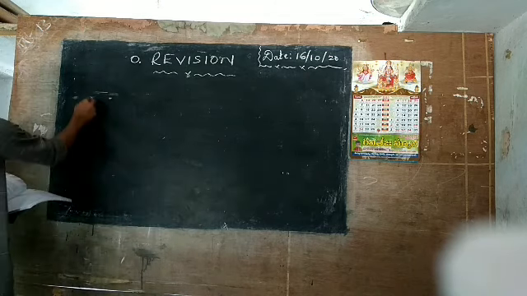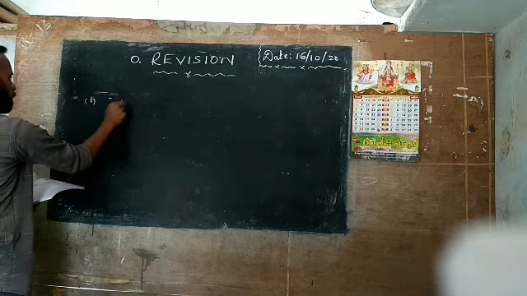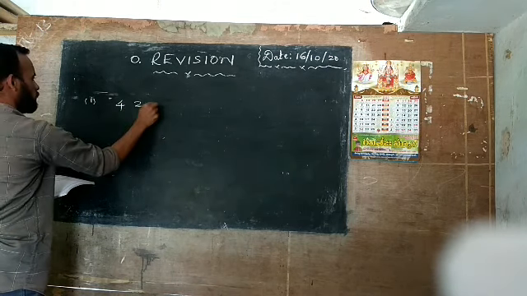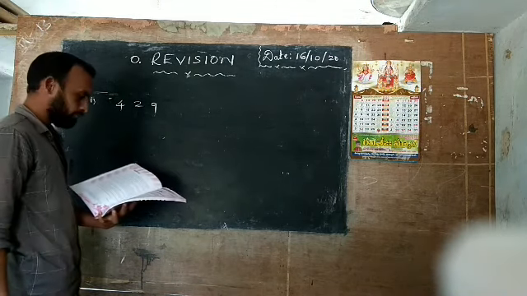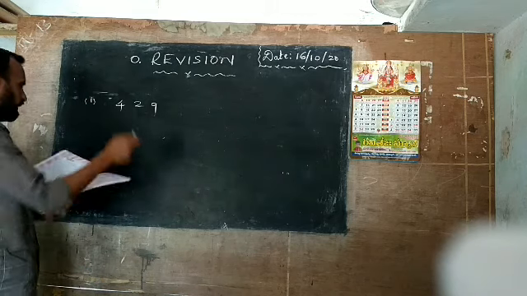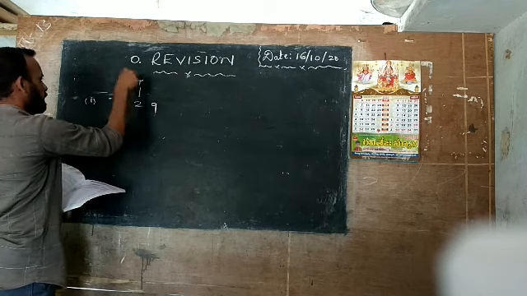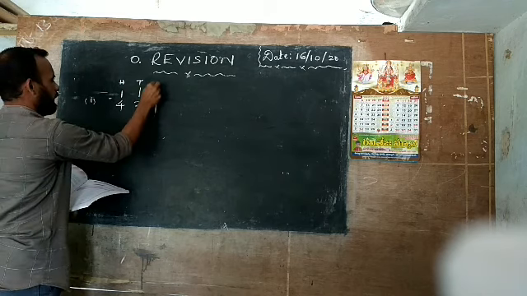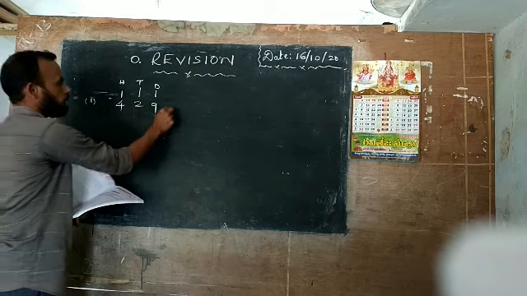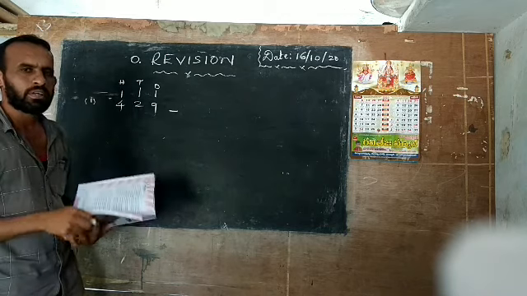First, I explain 429. In this 429, 4 is in the hundreds place, 2 is in the tens place, and 9 is in the ones place.